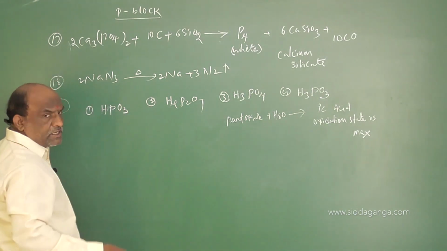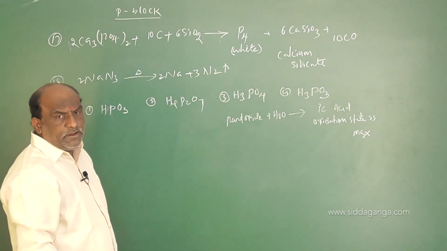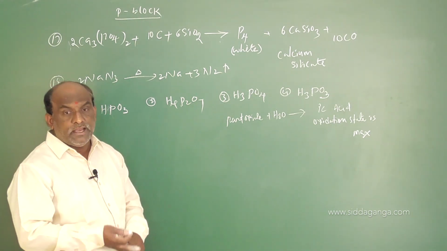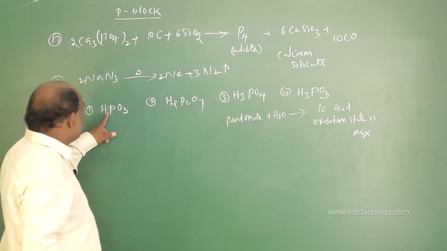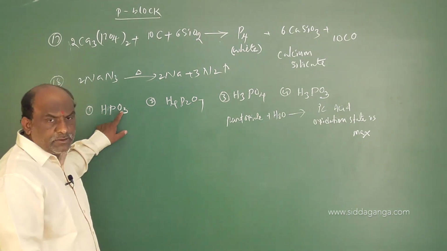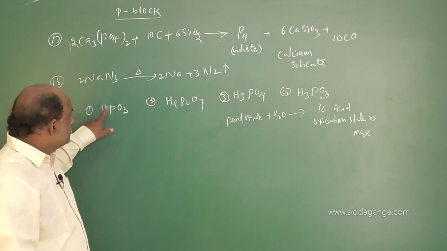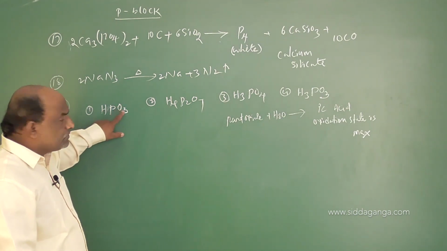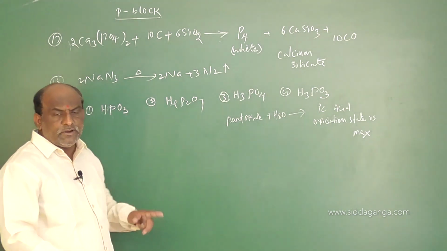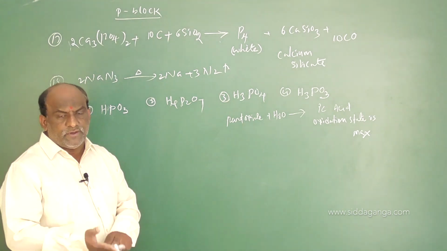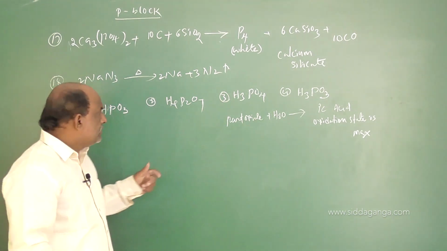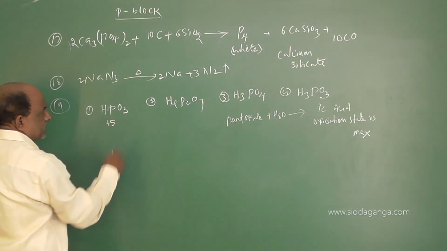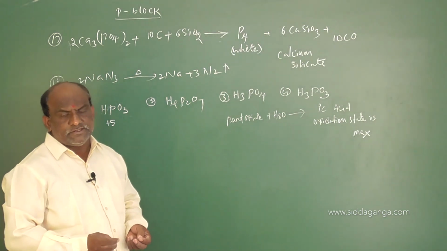Already we know oxygen oxidation number is -2 and hydrogen oxidation number is +1. According to these oxidation numbers, we have to calculate the oxidation state of phosphorus. Imagine oxygen 2, hydrogen 1, because one is minus and one is plus. So 3 twos are 6, 6 minus 1 equals +5. In example number 1, phosphorus exhibits +5 oxidation state.